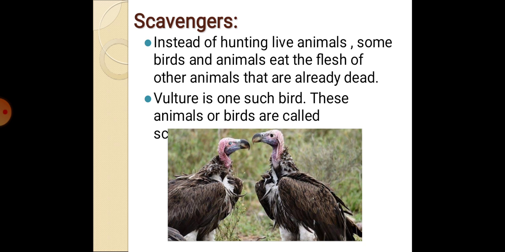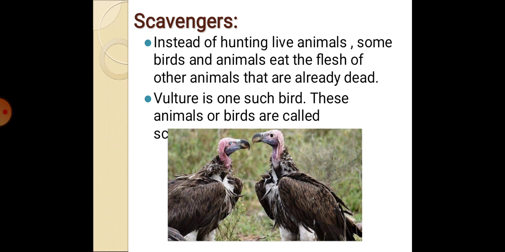Now, some animals are also called scavengers. Let me see who the scavenger animals are. Now, let us learn what a scavenger is. Scavenging is nothing but cleaning the surroundings. How can they clean the surroundings? They clean the surroundings by eating dead animals.